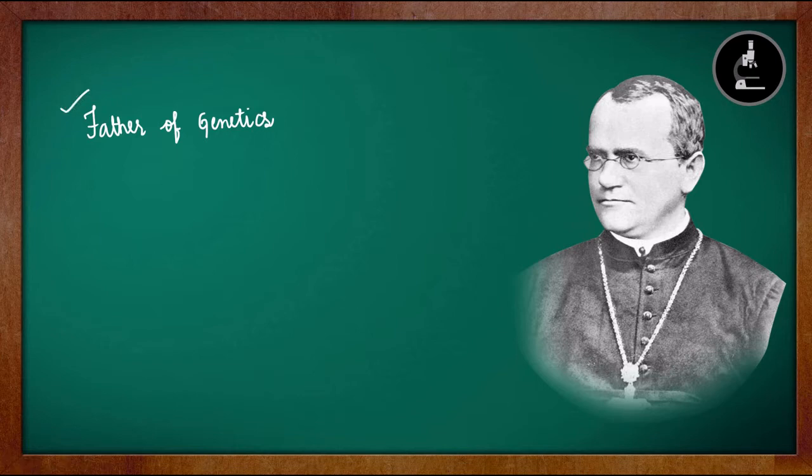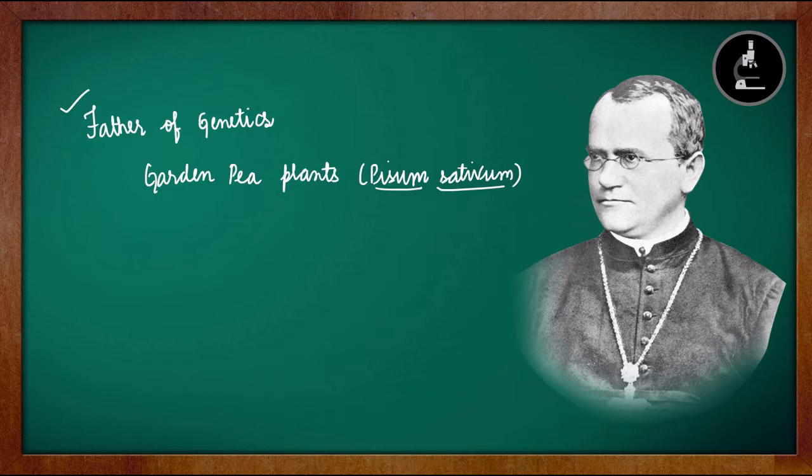So what did Gregor Johann Mendel experiment upon to come to the conclusions related to genetics? He worked upon the garden pea plants, whose scientific name is Pisum sativum. So before learning about his experiments, let us understand the various important reasons for selecting garden pea plants. Why did Mendel choose the garden pea plants?